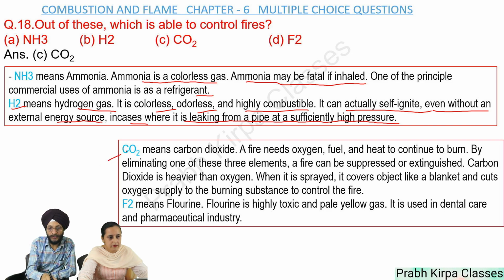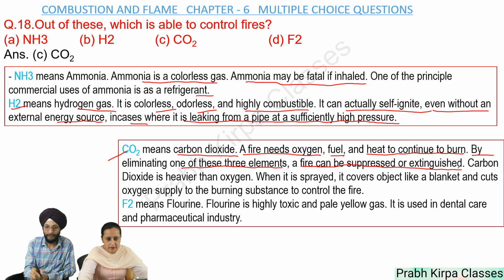Now we come to CO2. CO2 means carbon dioxide. A fire needs oxygen, fuel, and heat to continue the burning. By eliminating any of these elements, that is oxygen, fuel, or heat, a fire can be suppressed or extinguished. Carbon dioxide is heavier than oxygen. When we spray carbon dioxide, it covers the object like a blanket and cuts oxygen supply to the burning substance to control the fire.